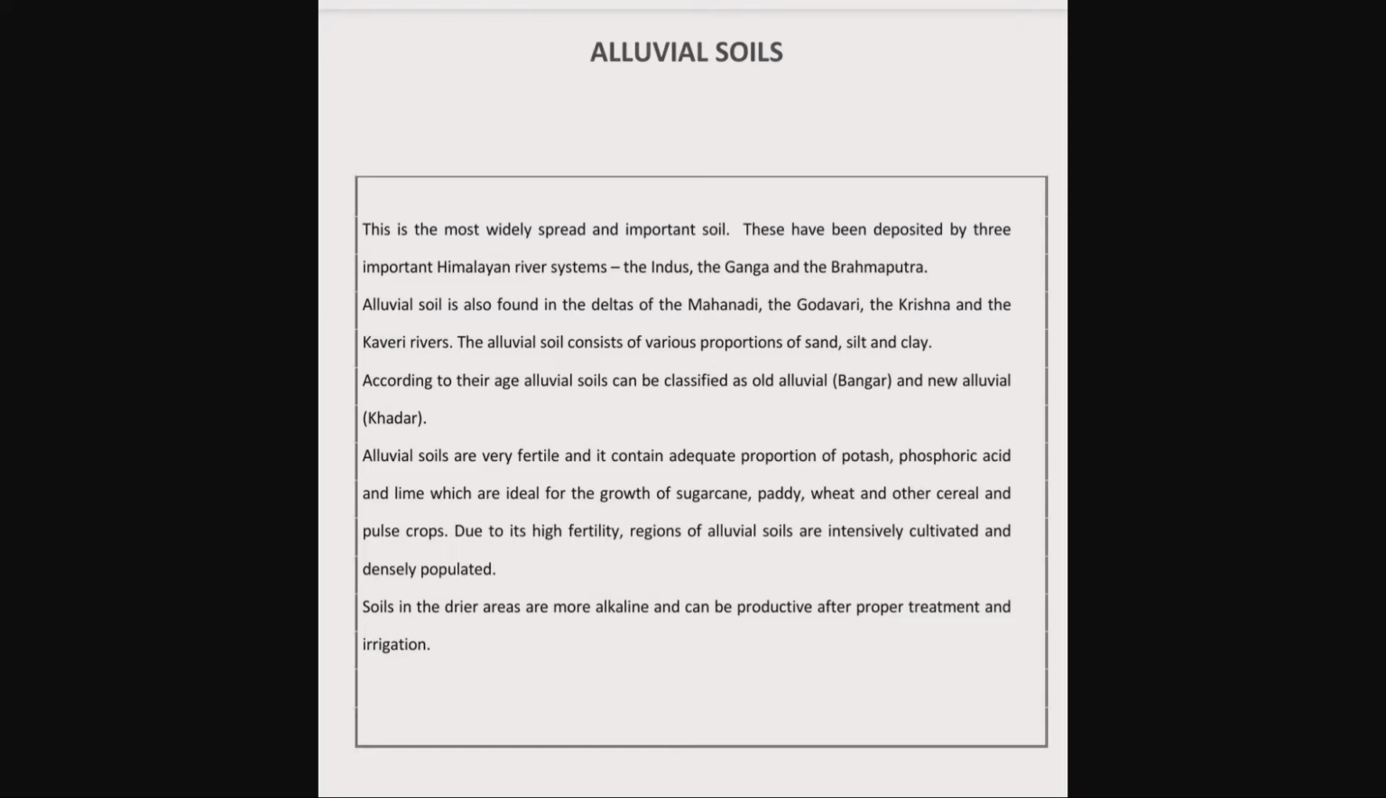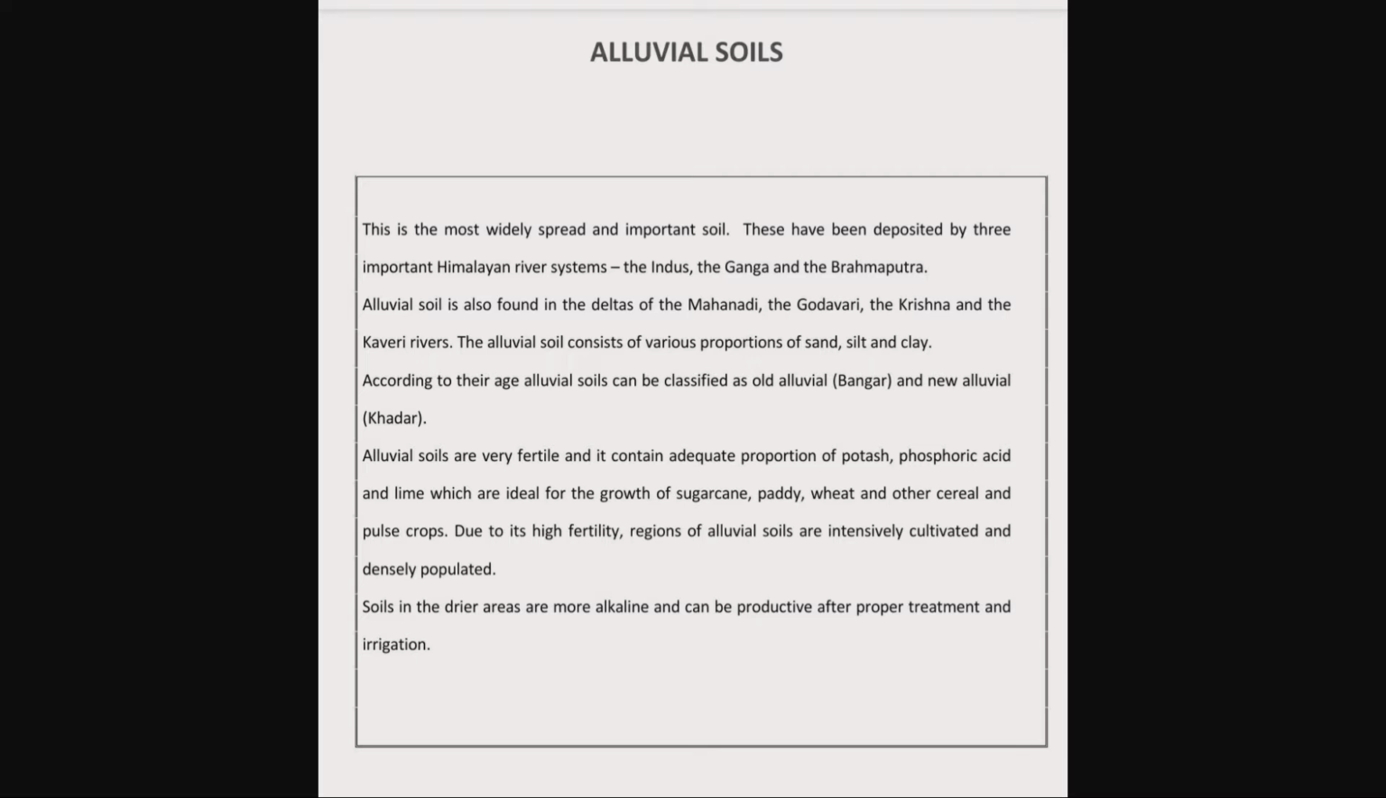The alluvial soil consists of various proportions of sand, silt and clay. What is silt? It's a mixture of both mud and clay with stone particles, that is rock particles, that is called silt. So this alluvial soil is a proportion of sand, silt and clay. According to their age, alluvial soils can be classified as old alluvial and new alluvial.